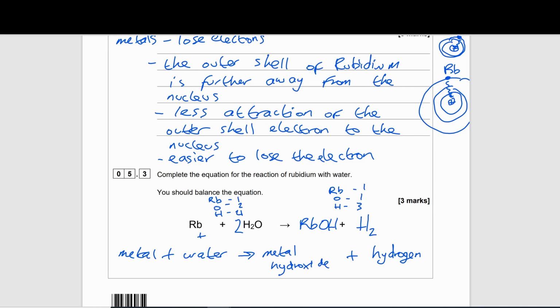We can only change the oxygens in our products by adding a number in front of our compound rubidium hydroxide. So let's do that. Now, how many hydrogen atoms do we have? Well, we still have our 2 from hydrogen, but now we've got 2 from rubidium hydroxide. So the number of hydrogens on both sides is balanced, 4. Let's check our oxygens. We now have 2 of them, so that is balanced in terms of oxygens on both sides.